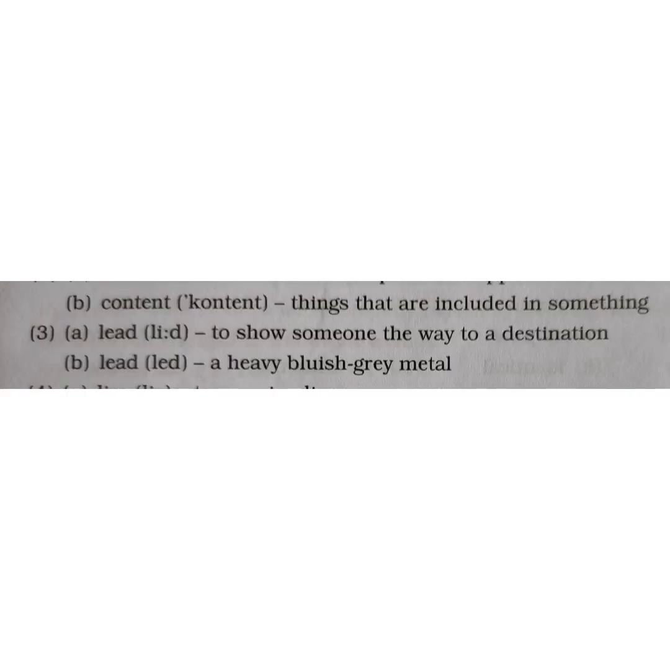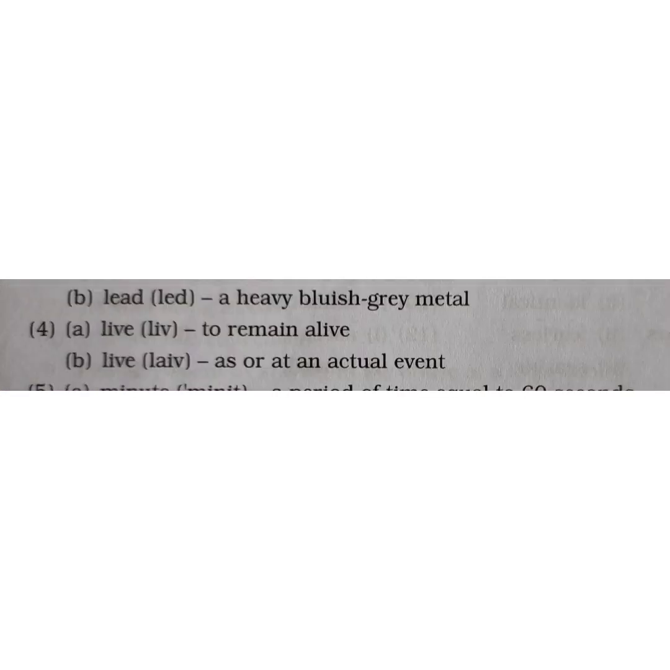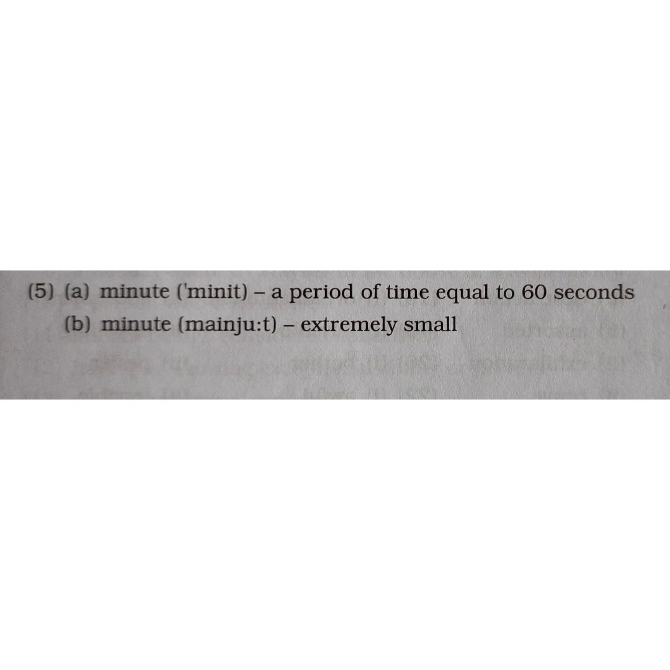The next word is lead and lead. So the answer of lead will be to show someone the way to a destination, and lead, a heavy bluish gray metal. The fourth word is live and live. So the meaning of live is to remain alive, and live meaning is as or at an actual event. The last one, that is minute and minute. So the meaning is a period of time equal to 60 seconds, and minute means extremely small.